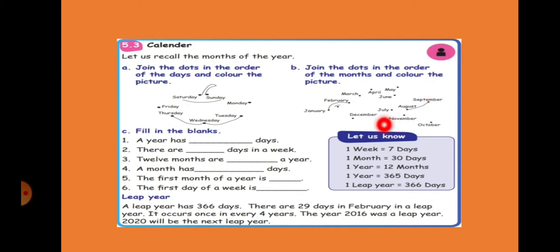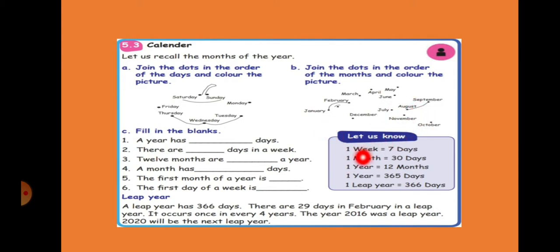1 year means how many months? Full, from January to December, 12 months. That is called 1 year, 1 full year. Again, on January 1st, we will celebrate New Year. That is another year. That's why we call it New Year. From January till December 31st is called 1 year.